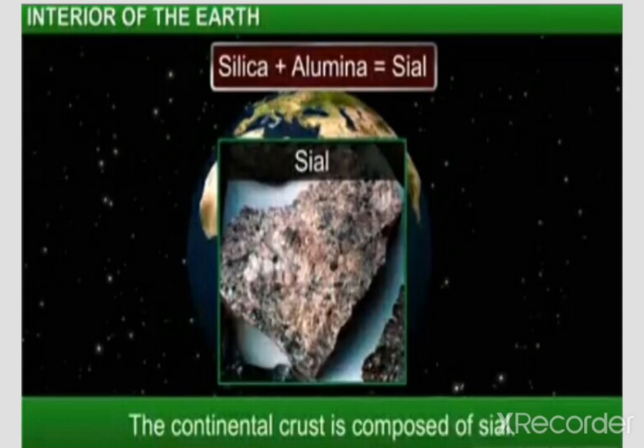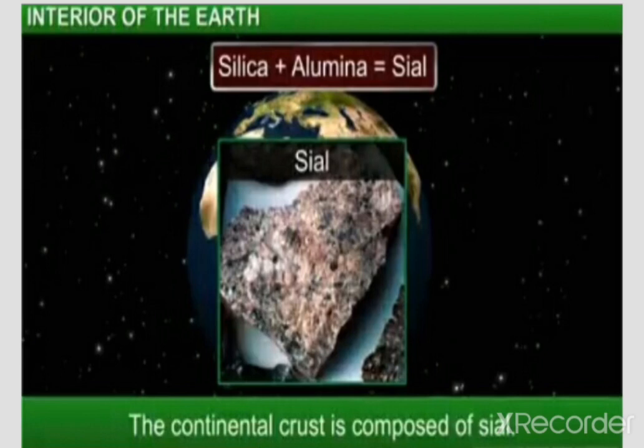So this layer was earlier known as Sial. Silica plus aluminum, it is known as Sial. Because these two minerals' proportion is more in the continental crust, earlier the continental crust was known as Sial.